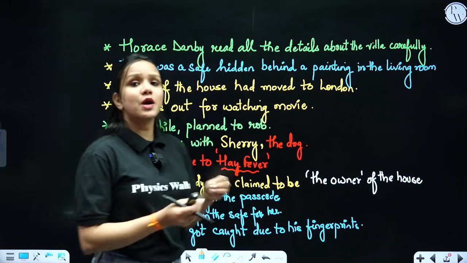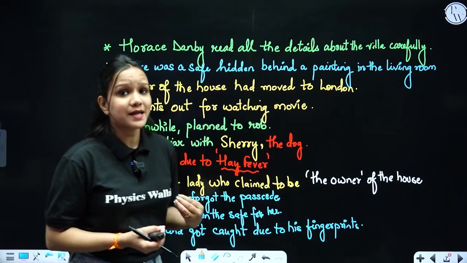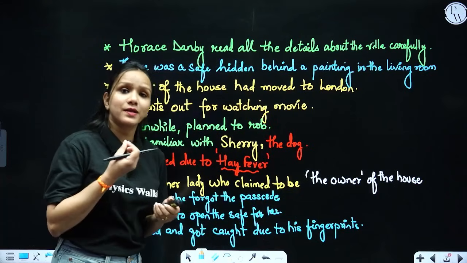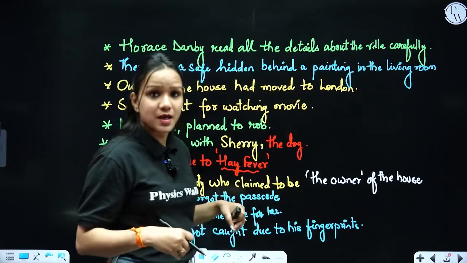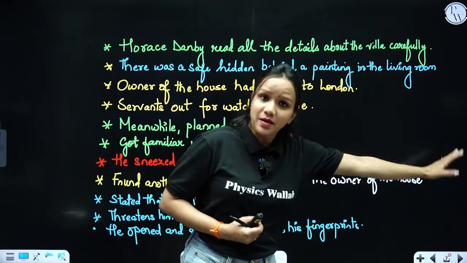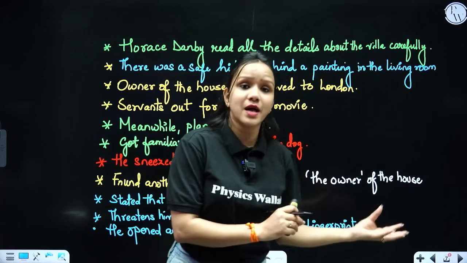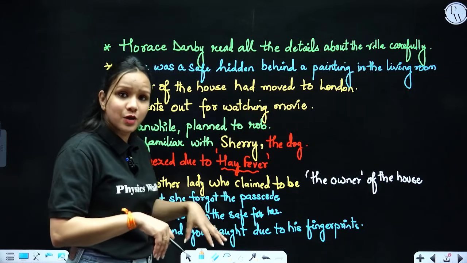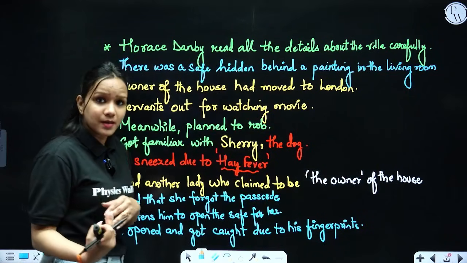Then the lady took out a silver box from the table, and she took out a cigarette from that. So in order to convince the lady, he started lighting up the cigarette from his own lighter. Due to which he had to take off his gloves. So now he had removed his gloves, but if we talk about his previous robberies, there was not even a single instance in which he removed his gloves, and as a result he never got caught. But this time he took off his gloves and he lighted up the cigarette, and then he tried to open that safe for her.